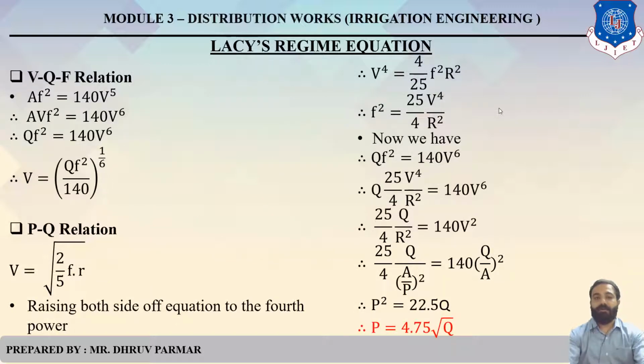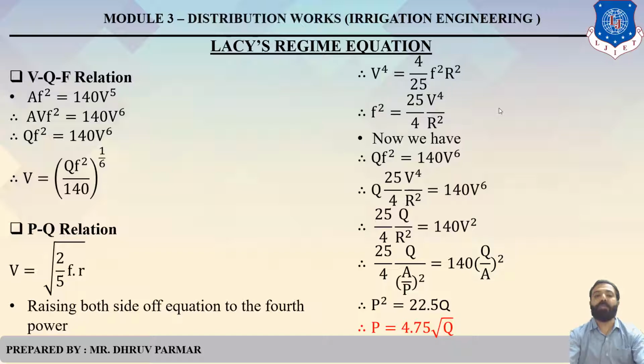And then Lacey gives relations between different V, Q, f relations. So we have A f square equals 140 V raised to 5. Multiply both sides by V. So AV f square equals 140 V raised to 6. You know that AV means discharge, so Q f square equals 140 V raised to 6. So you can make V the subject: V equals (Q f square divided by 140) raised to 1 by 6. So this is the formula of velocity.